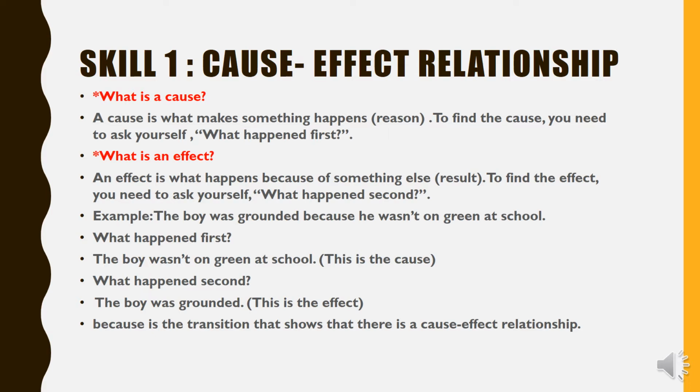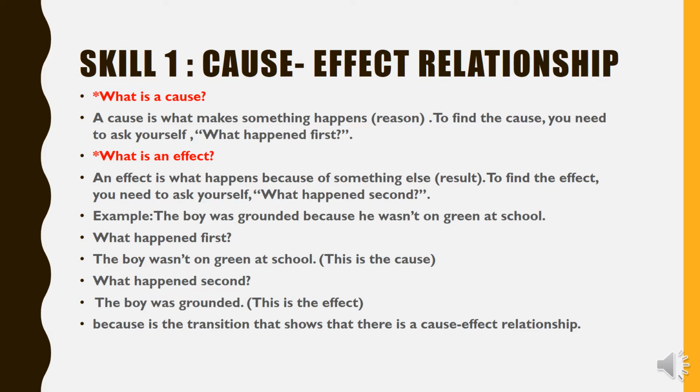The cause happens before the effect, so the reason comes before the result, before the outcome. Now, in order to find the effect, you need to ask yourself what happened second. Jad was sick, he didn't come to school. Because he was sick, the step that happened next is that he didn't come to school. So this happened second.